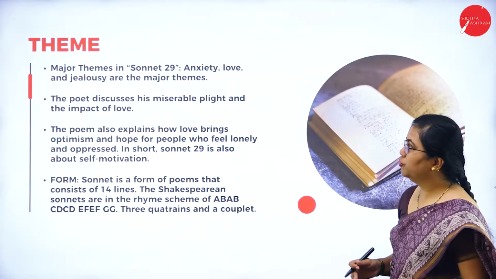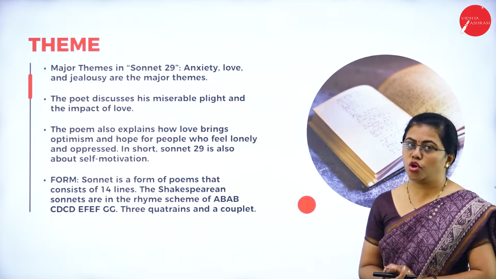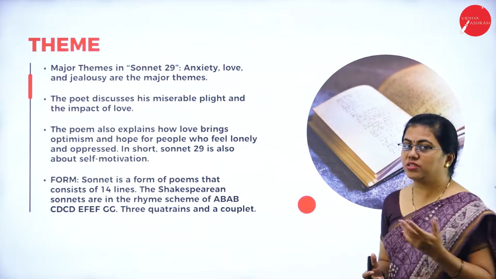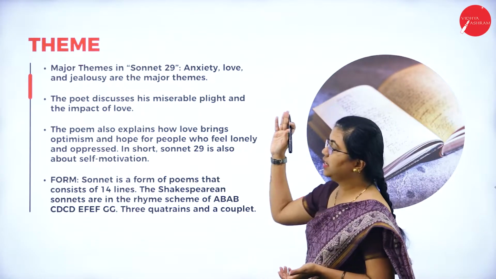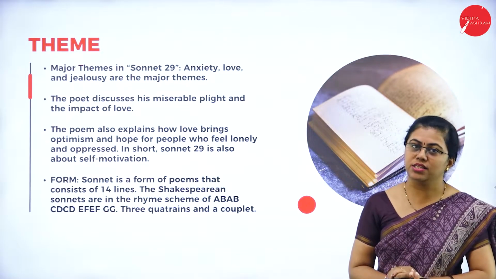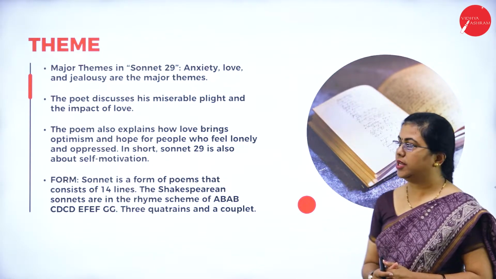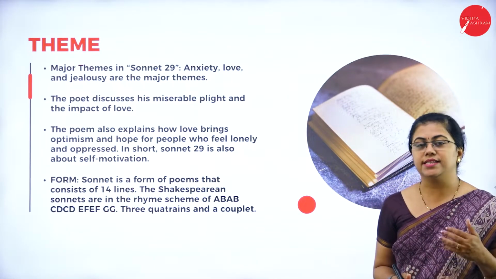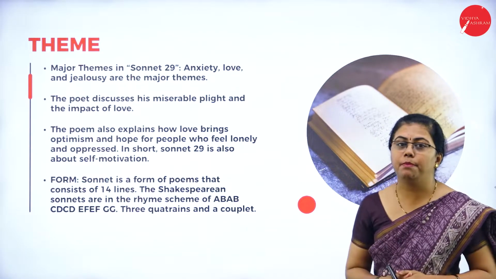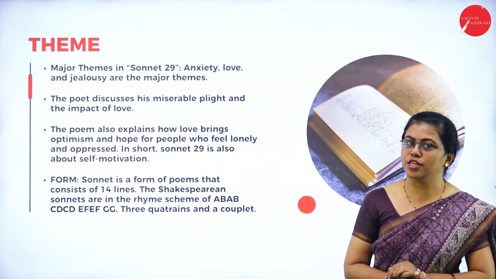So let us now move on to the theme of the sonnet. The major themes in sonnet 29, written by Shakespeare, are anxiety, love and jealousy. Because of love there occurs jealousy. The poet discusses his miserable plight, that is his situation, and the impact of love on his life.